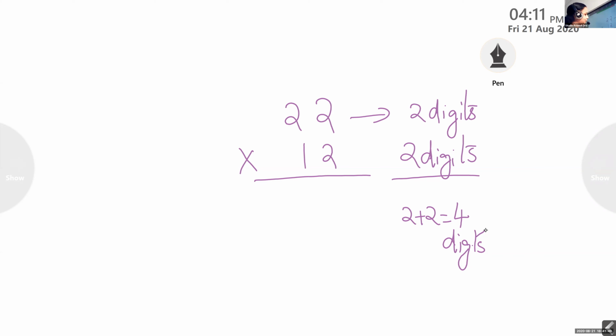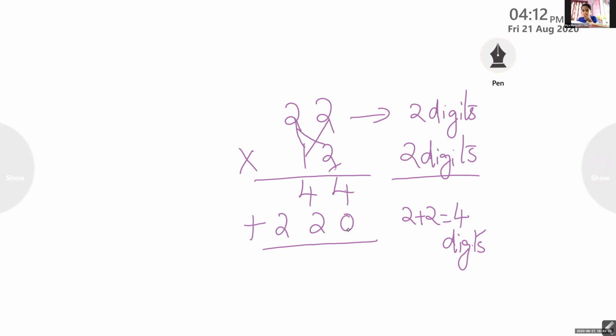Fia, start from the ones place. Yes, multiplication starts from the ones place. Can you tell me 2 into 2? 4. Again, 2 into 2? 4. Okay, in the second line, how will we start? We will start with 0. Okay. 1 into 2? 2. Here also 1 into 2? 2. So, now please add and tell me the answer.